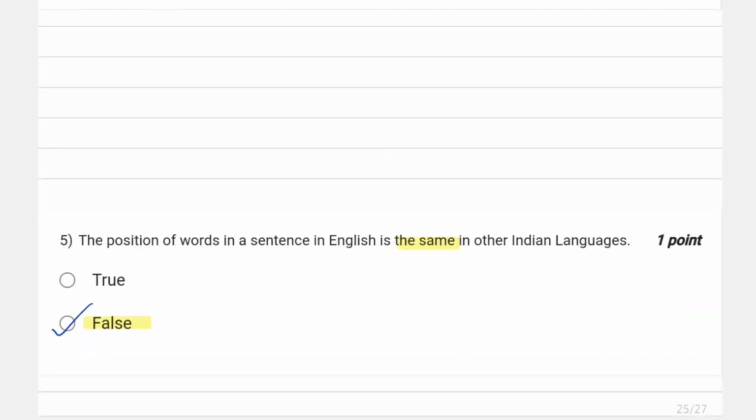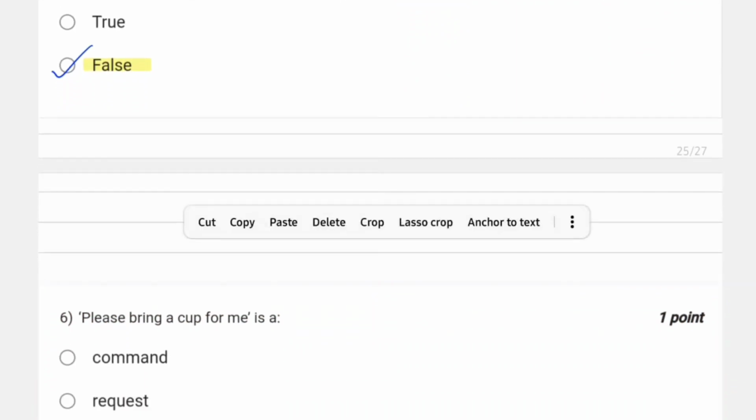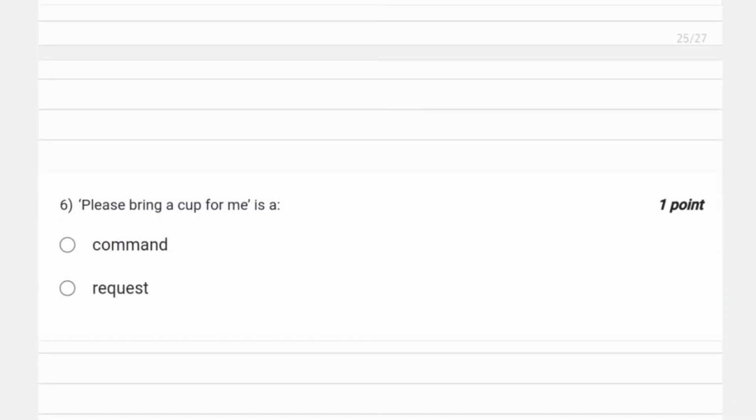Okay. Let's move to the next question, question number 6. Our question number 6 is, please bring a cup for me. Is it a command or is it a request? You can see here the word please is used. So, definitely this is a request and not a command. A command would have been go bring a cup for me. That would be a command, right?